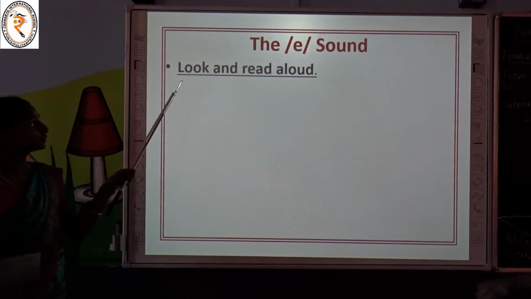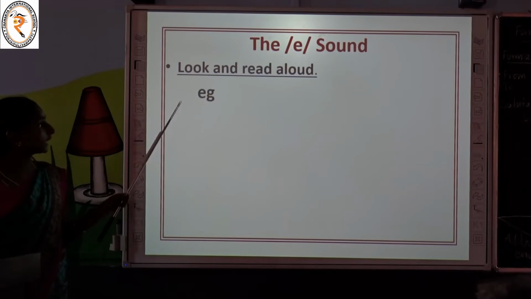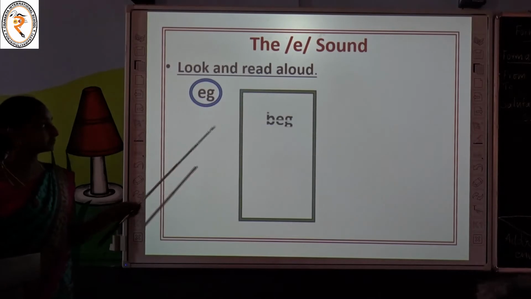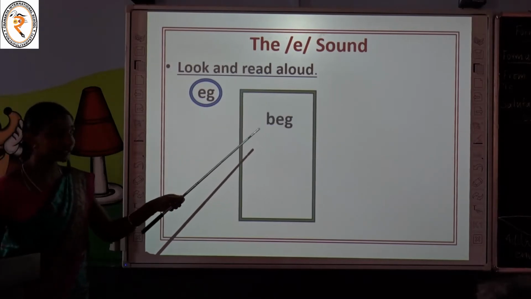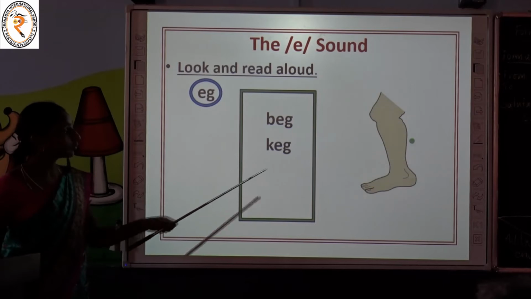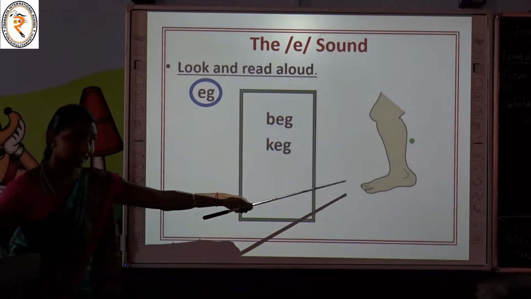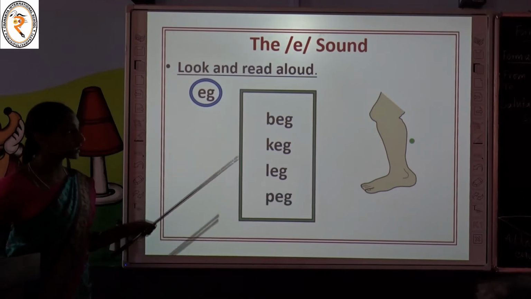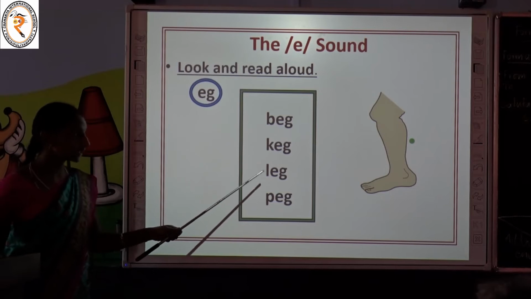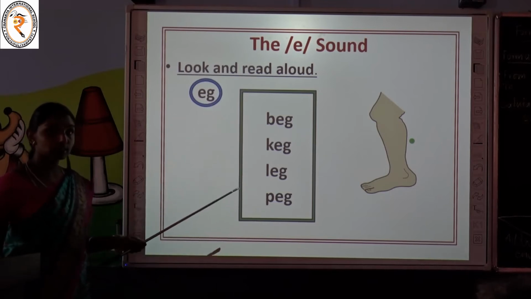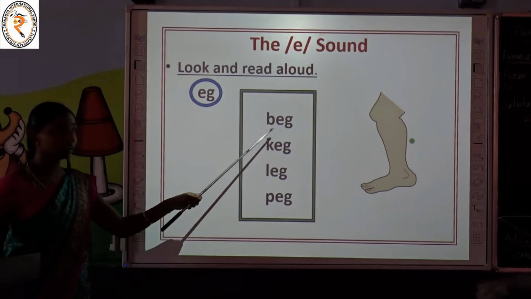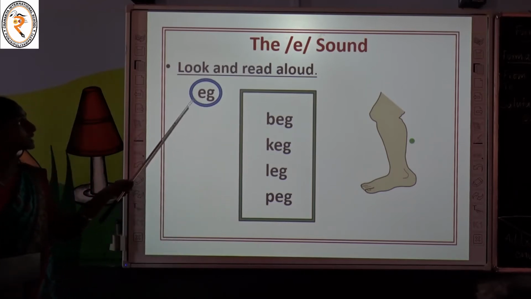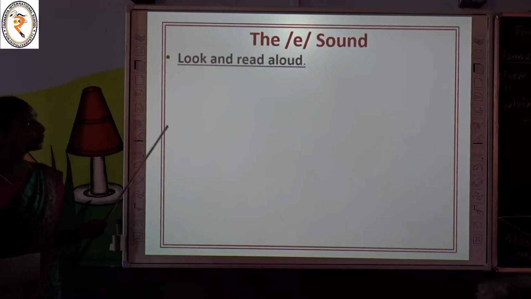Now we are going to look and read the words which end with the letters EG. Are you ready children? Read with me. What is it? Beg, keg. What is it children? Can you name it? Leg. Very good. Leg, peg. Shall we read these words once again? Beg, keg, leg, peg. Children, have you noted these four words end with the sound eg? Yes children, we have to pronounce the letters EG together as eg. Move on to the next example.